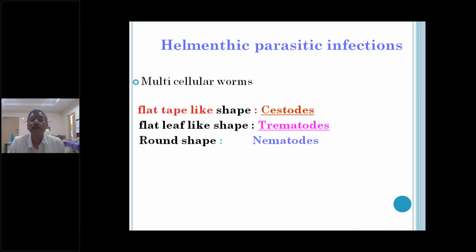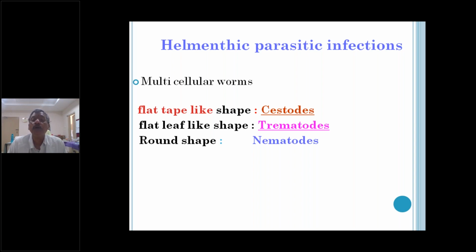The filariform larva enters through the skin and gives infection to the host. If you see in cestodes, what is the mode of infection? Usually the egg is the mode of infection, and sometimes the larval forms. Most commonly the larval forms are infective.